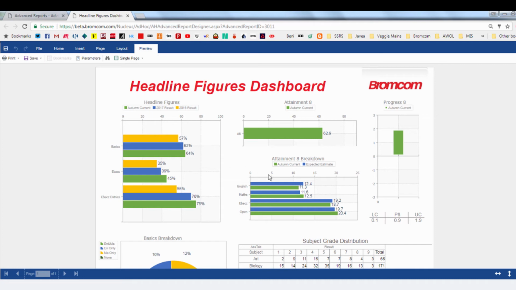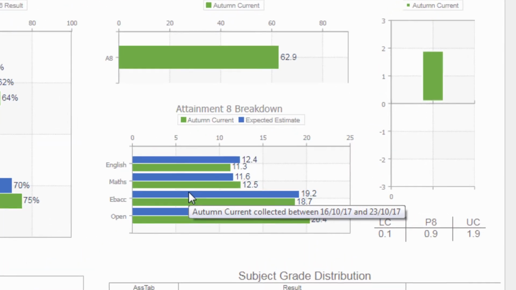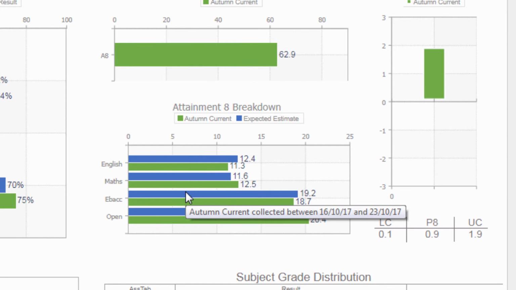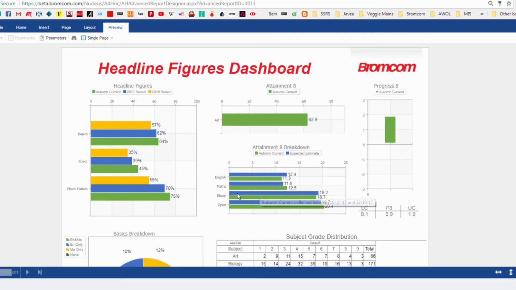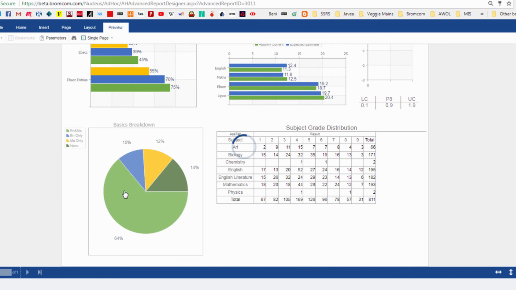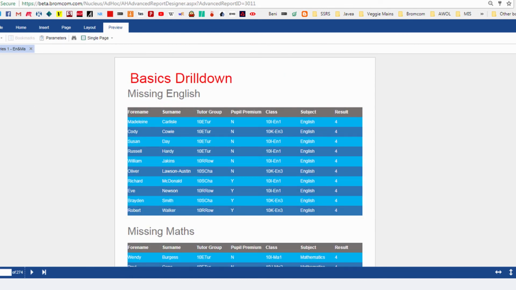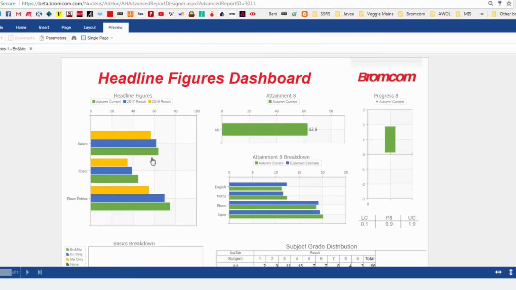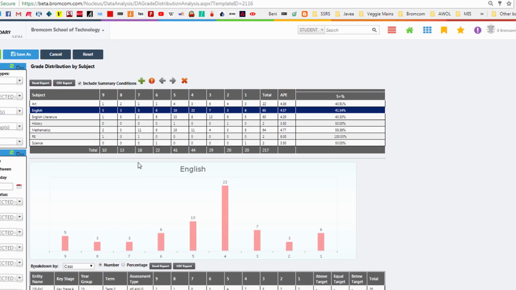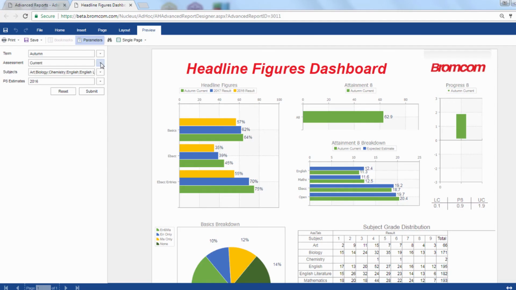On our headline figures dashboard, hovering over the Attainment 8 breakdown tells you the date range in which the results are collected. Clicking the Basics breakdown chart takes you to a drill down report showing the names and classes of students who are below 5 in English and Maths. The headline figures bar graph links to the analysis module where you can see a detailed breakdown of the grade distribution in each subject. Advanced Report Builder greatly enhances the reporting capability of Bromcom MIS, providing school leaders with more power and flexibility in the handling of their data than ever before.